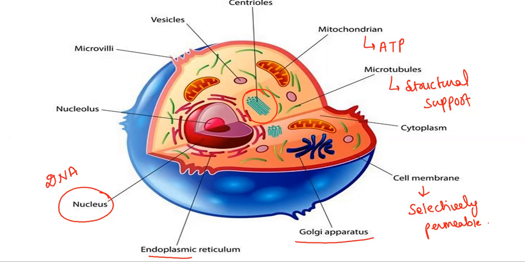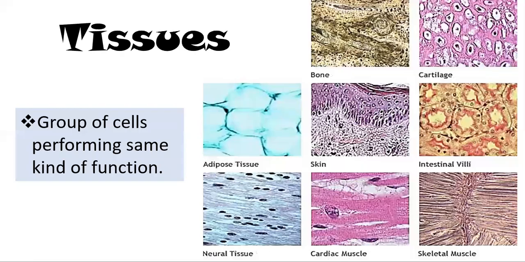So every human cell has this kind of structure. Also, they can perform different functions. After cells, here come tissues. Tissues are generally groups of distinct and small cells that carry out a specific set of functions. As you can see here, certain tissues are displayed such as bone, cartilage, adipose, skin, intestinal villi, neural, cardiac muscle, skeletal muscles. So how are they prepared?